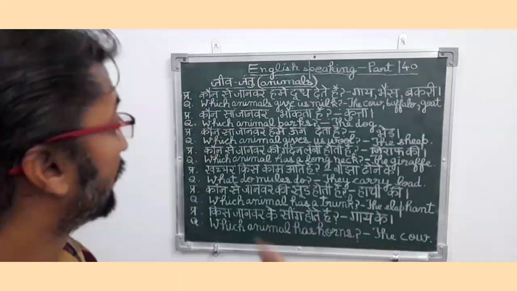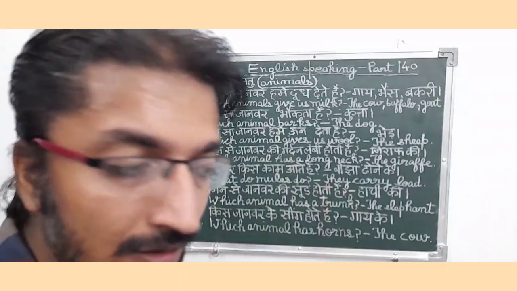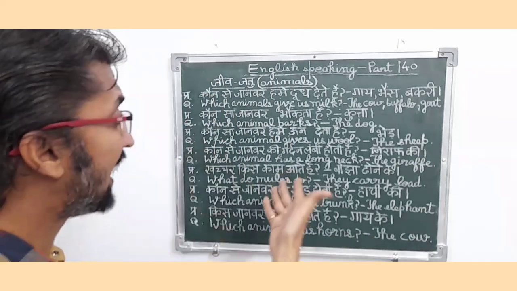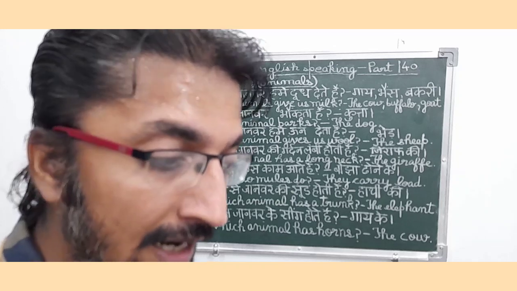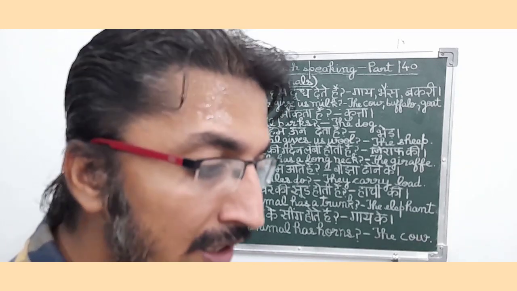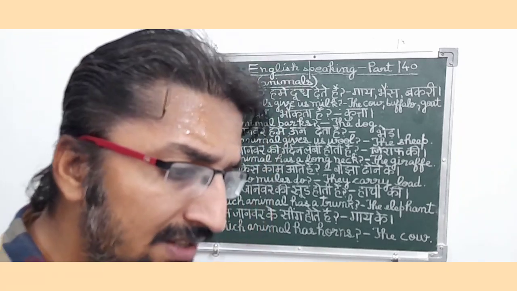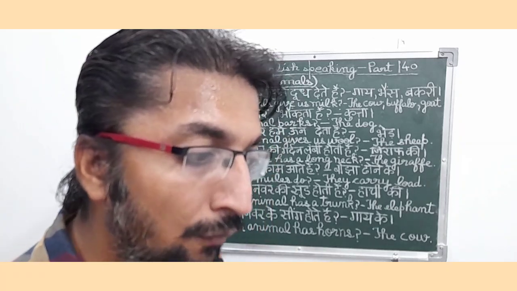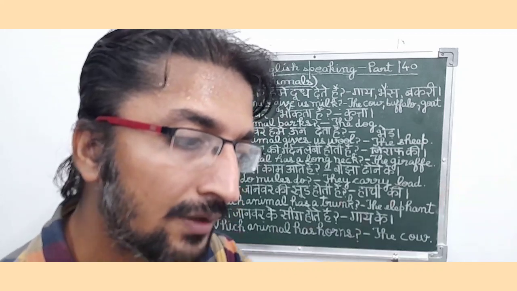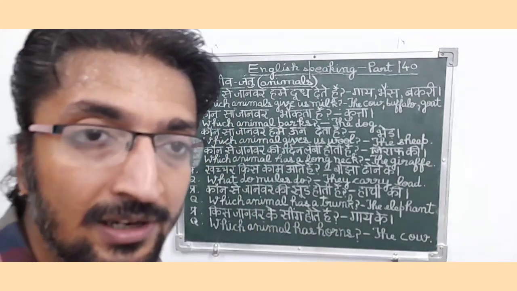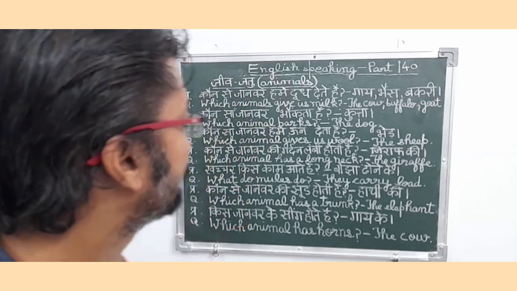So कौन सा जानवर हमें ऊन देता है? तो इसका हिंदी में उत्तर है भेड़. So in English it means which animal gives us wool, and the answer is the sheep. So friends, it is a present interrogative type sentence, and since in this sentence the person is asking about the wool producing quality of a particular animal, that is sheep, so it is an animal related sentence.